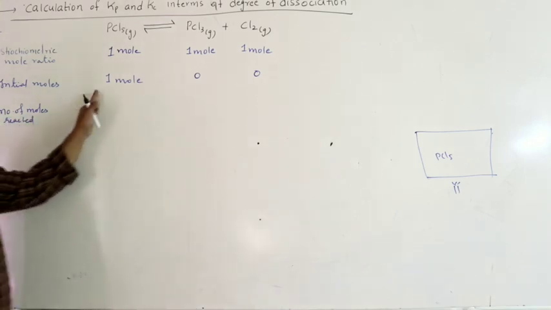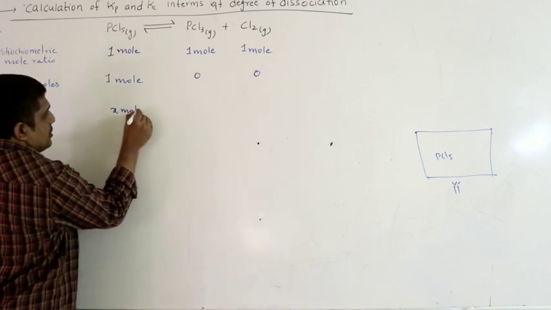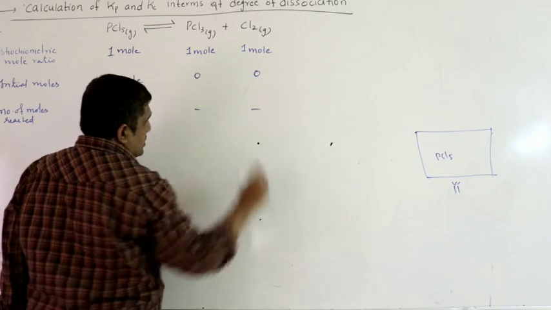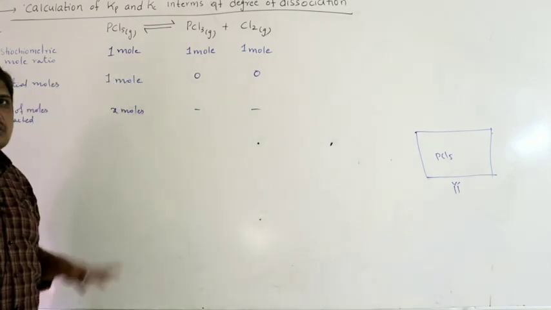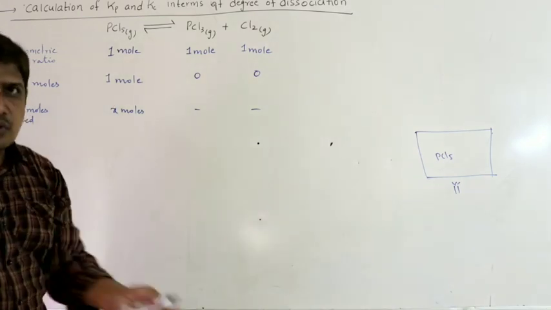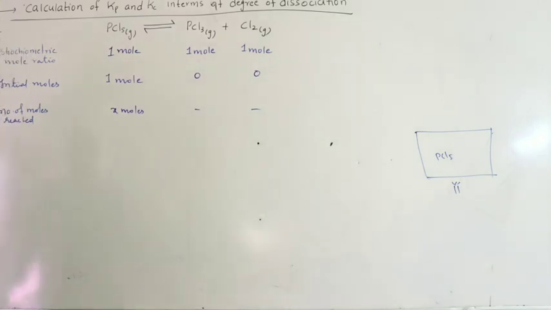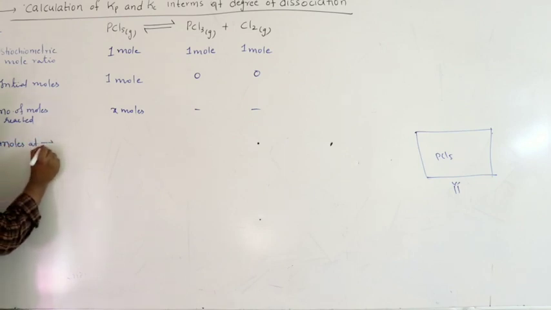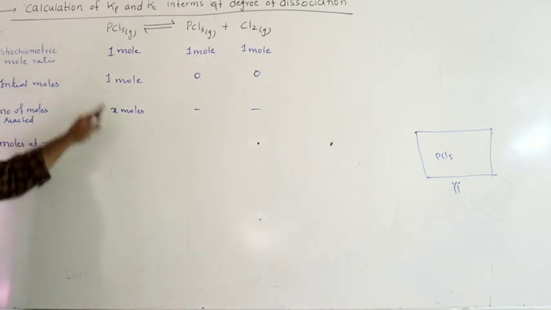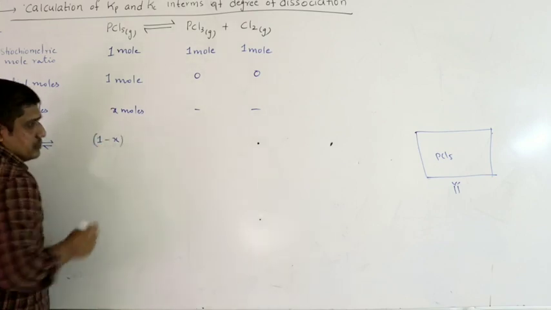Let us assume that out of 1 mole, X moles are dissociated. So they are not formed yet, so they will not react. After X moles of PCl5 are dissociated, let us assume the system has attained equilibrium. So moles at equilibrium. Out of 1 mole, X moles are dissociated, left over will be 1 minus X moles.